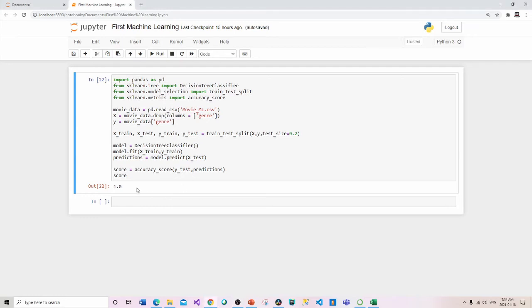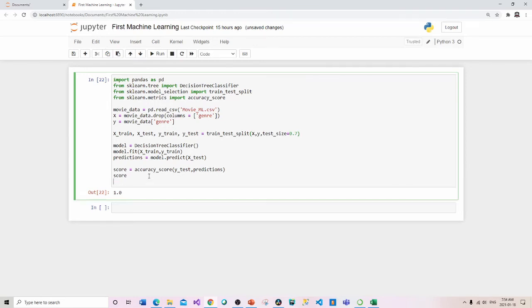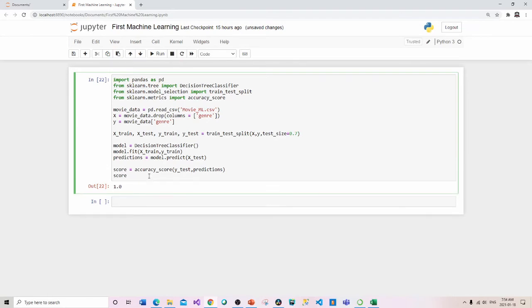So we're getting a relatively high value here, but suppose I change this to say 70%. So my test size is now much, much bigger. And if I run this again, you can see now my output score is dramatically changing.